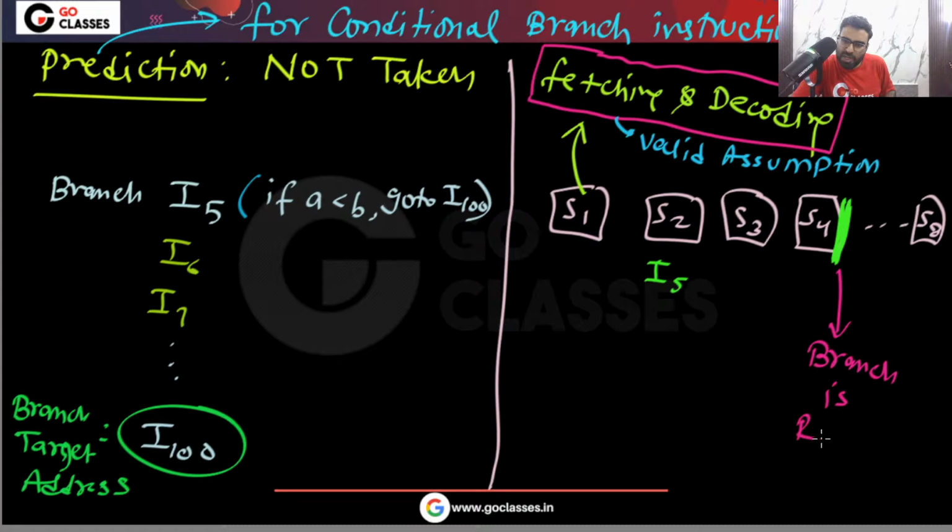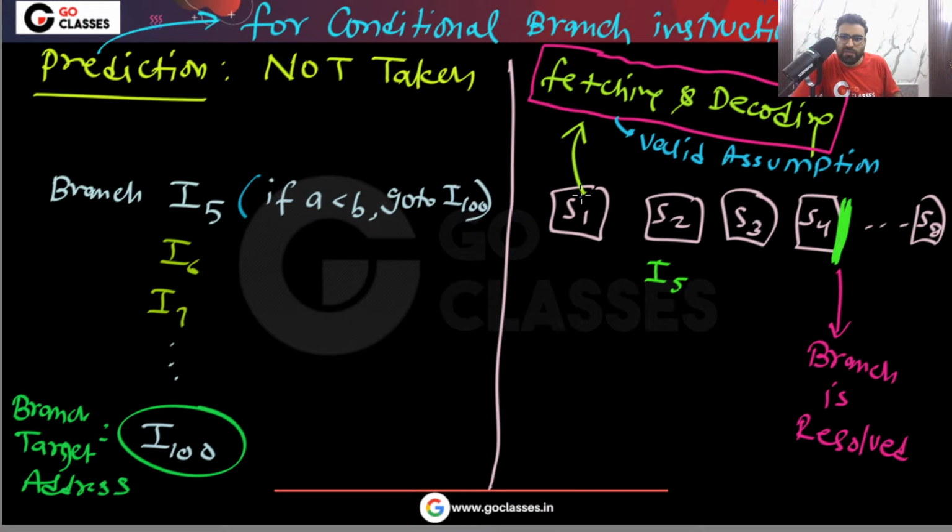At this moment the branch is resolved. Okay, is this point clear? I hope you understood this point. So remember, when this instruction I5 is in the stage S2, then tell me what will be there in the stage S1. Very simple question I am asking.